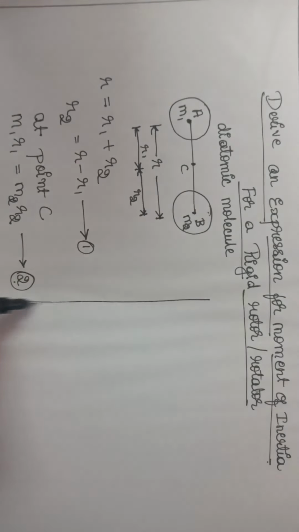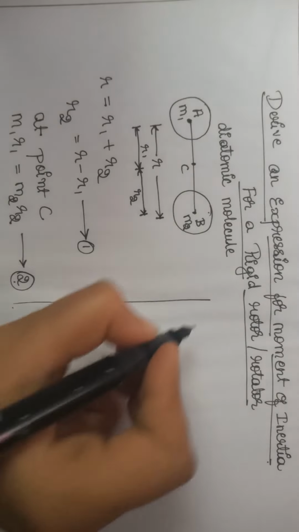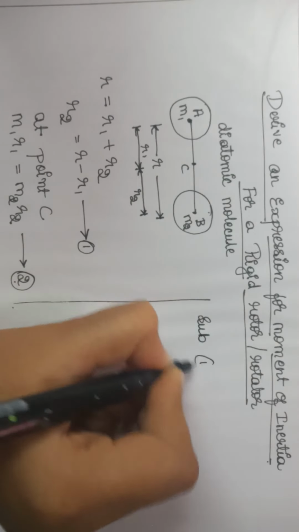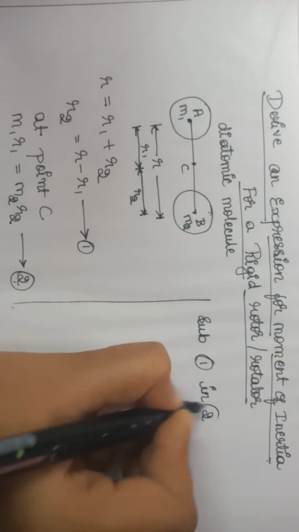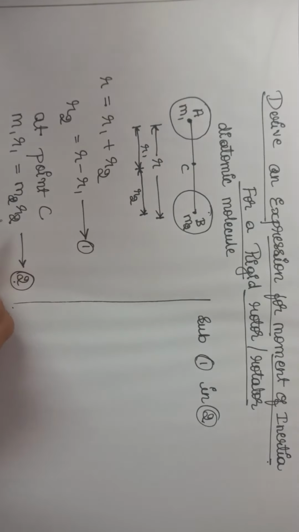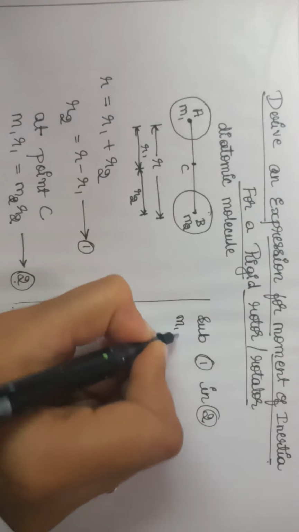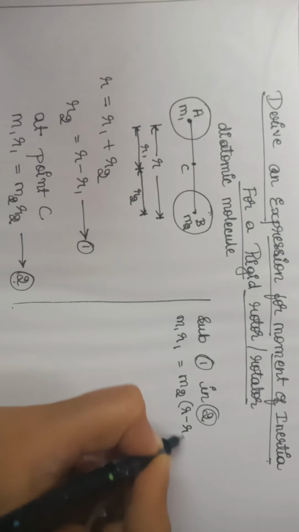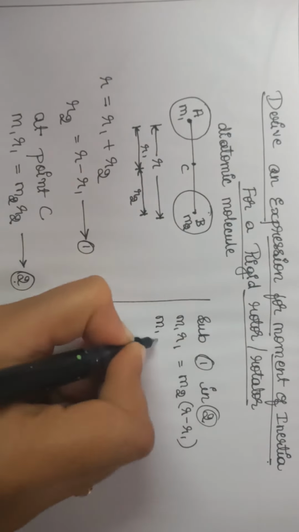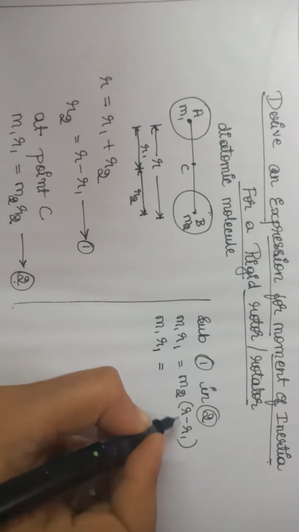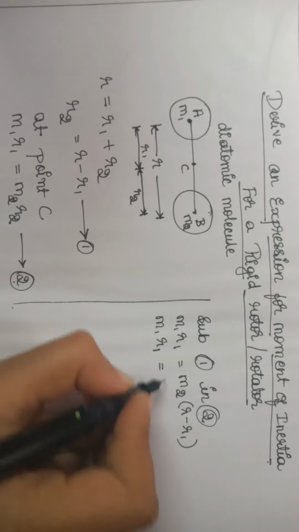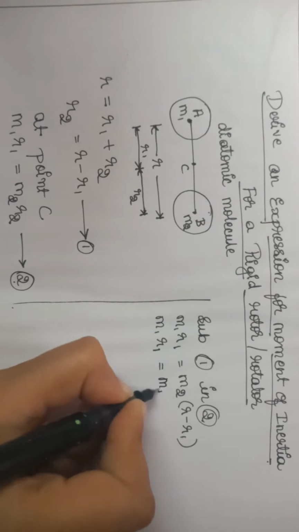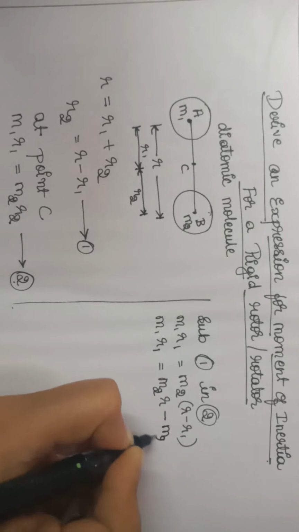Next we will move to the substitution step. Substitute 1 in 2, so we are substituting for R2. M1 R1 is equal to M2 into (R minus R1). Simplifying by multiplying M2 into the contents, we get M2R minus M2R1.